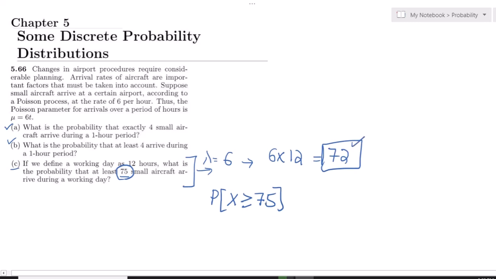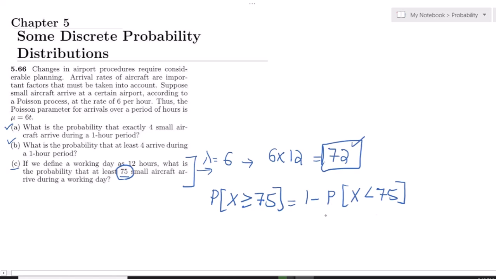Lambda is huge, 75 is huge, and as the limit is now large, what we can do is find it by P(X < 75), so we have to use this one.